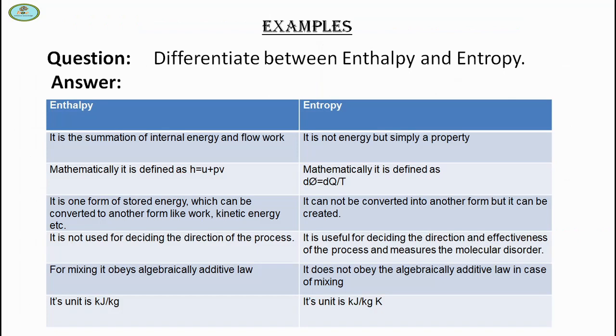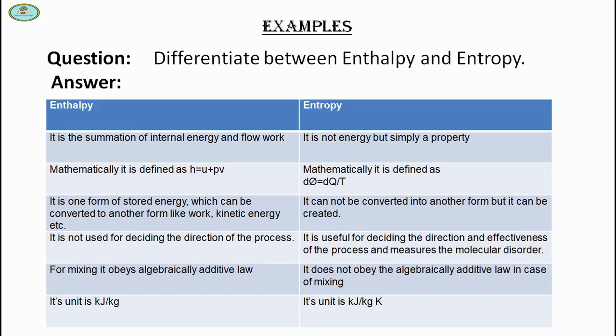There are some examples. So the first question is: differentiate between enthalpy and entropy. Enthalpy is the summation of internal energy and flow work, but entropy is not energy but simply a property. Mathematically, enthalpy is defined as H is equal to U plus PV, and mathematically entropy is defined as S is equal to dQ upon T.